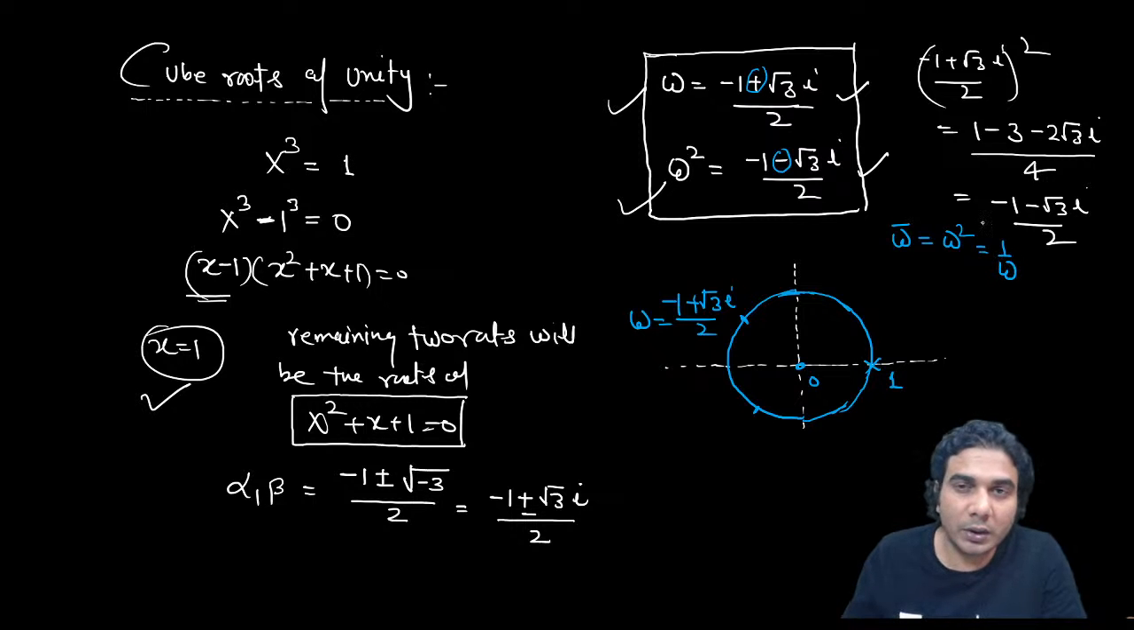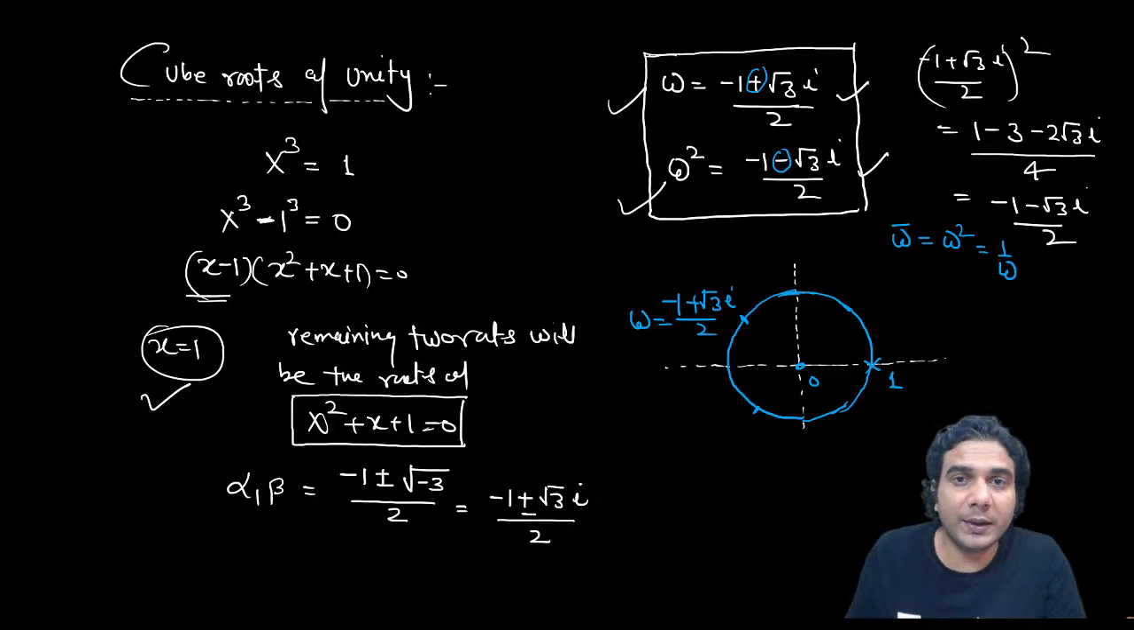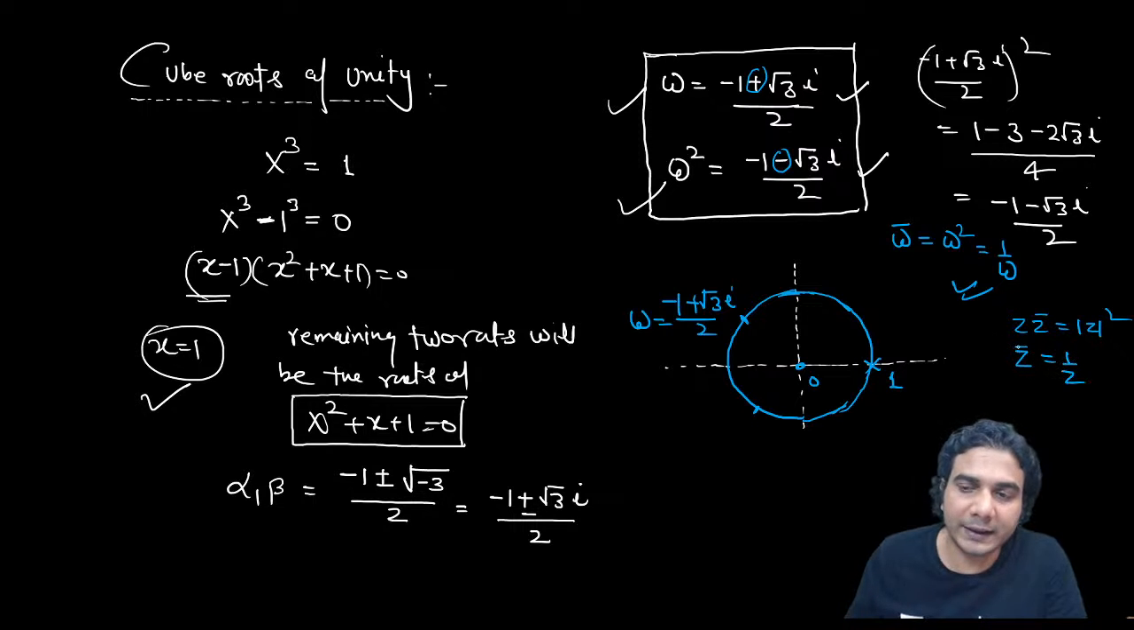You know, z bar is mod z square. So z bar is equal to 1 upon z if z is unimodular. Here omega and omega square are unimodular, so omega bar can be written as omega square as well as 1 upon omega. I hope you have got this, all right? Z bar is equal to mod z square, and if mod z is 1, you can write z bar is equal to 1 upon z. This is what I'm using here.